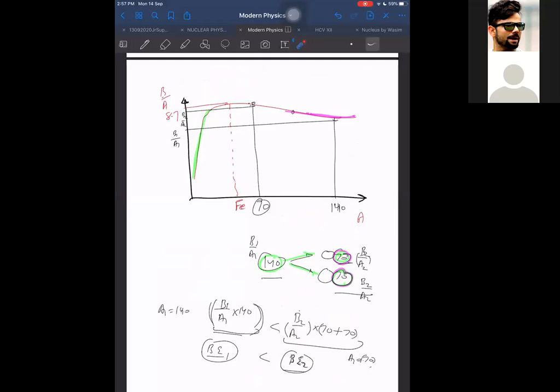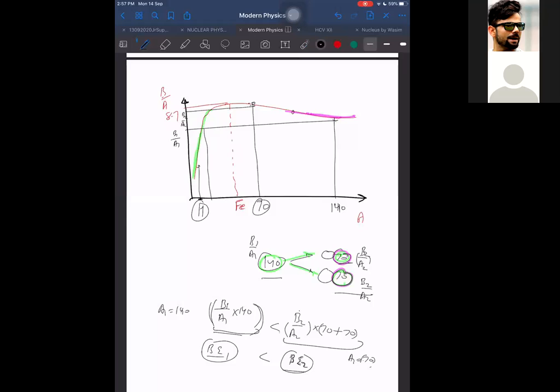Are these stable here? These which have lesser binding energy per nucleon are also not stable. But understand one thing. This will not split. This will combine. If I take two hydrogen nuclei and combine them to form a helium nucleus, then helium will be somewhere here.